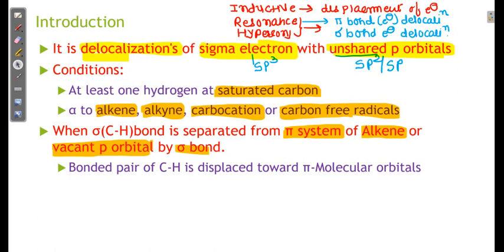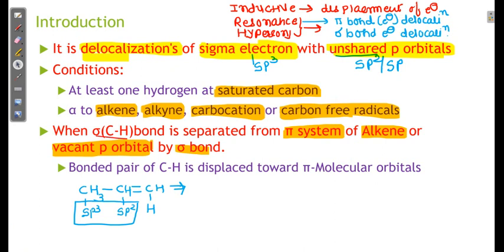Let us see one example. Suppose I have CH3, CH double bond CH2. This is sp3, this is sp2. So it is very clear that hyperconjugation is possible between these two. I want to show here a sigma CH bond.